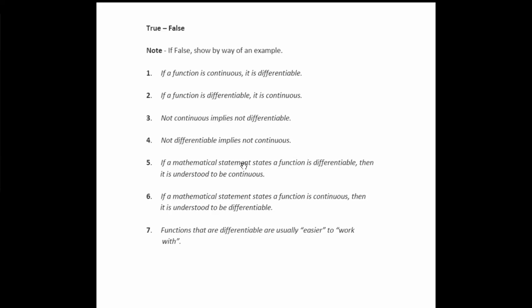If a mathematical statement states a function is differentiable, then it is understood to be continuous, that's true. If a mathematical statement states the function is continuous, then it is understood to be differentiable, and that's not true. For the same reason, the absolute value function is continuous but not differentiable.